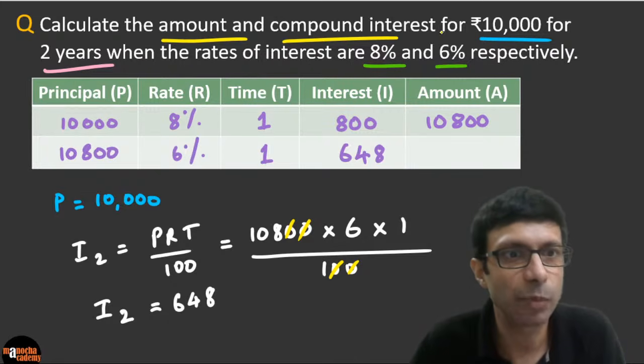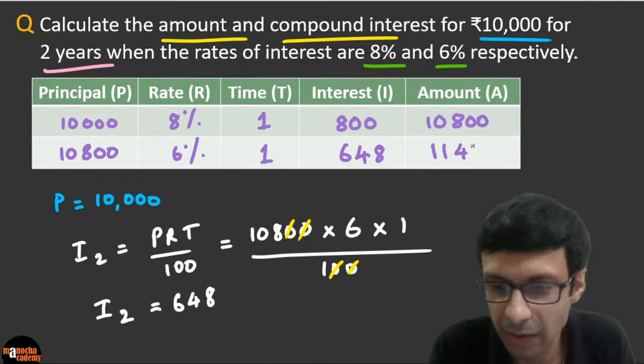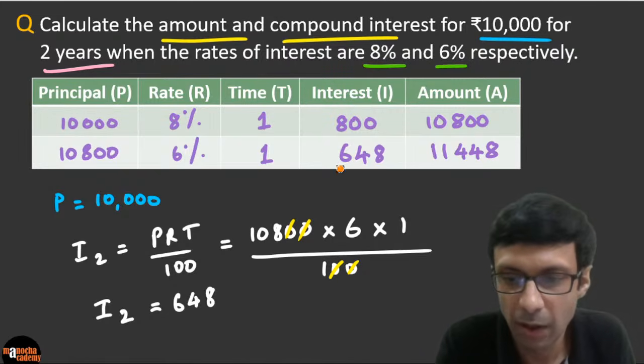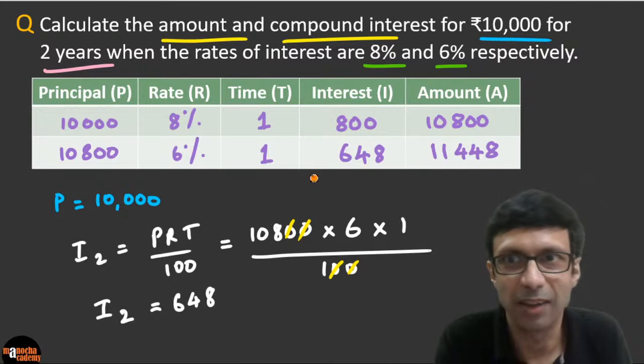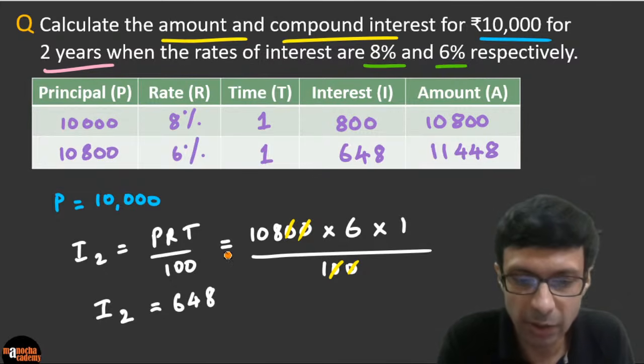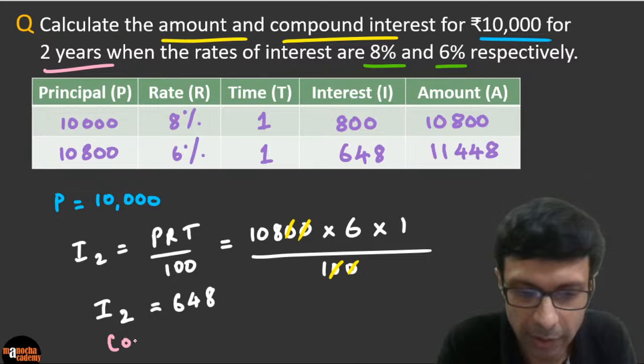Excellent. I see Vijay Lakshmi has the correct answer, 11448. Absolutely correct. So if you add up these two numbers, the total amount is going to be this principal plus the interest. Excellent. So we have found the final amount here is 11448. And so guys, what is the total compound interest? Very simple to calculate.